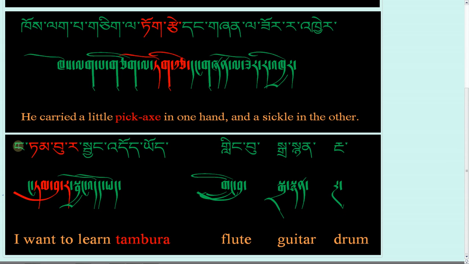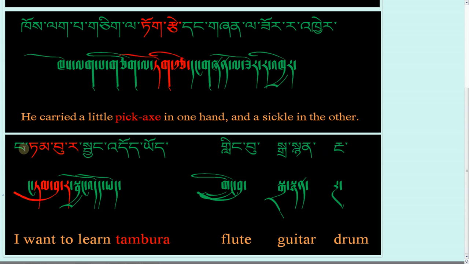So you could say nga lingbu jangde ye. I want to learn how to play flute. Nga danyen jangde ye. I want to learn how to play guitar. Nga jangde ye. I want to learn how to play drum.